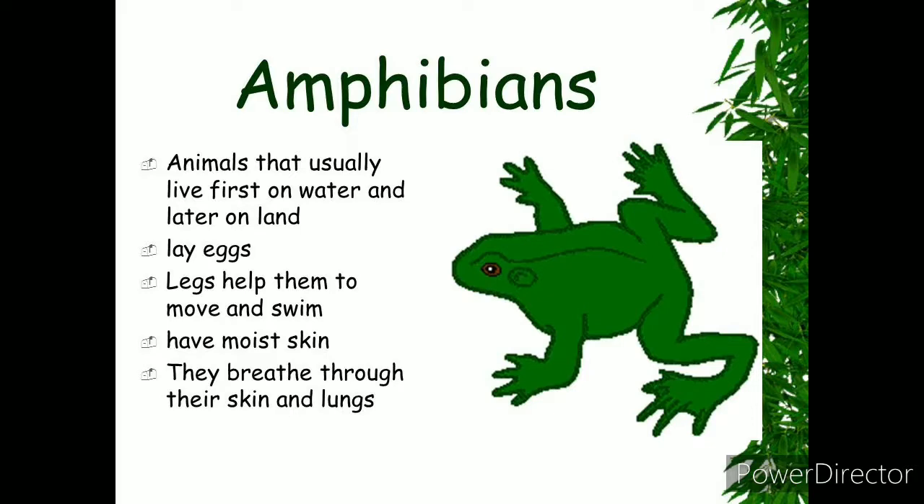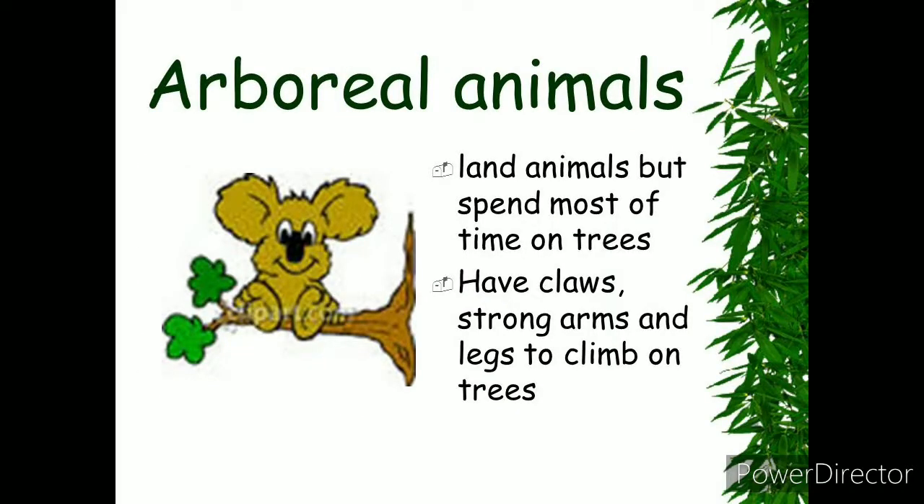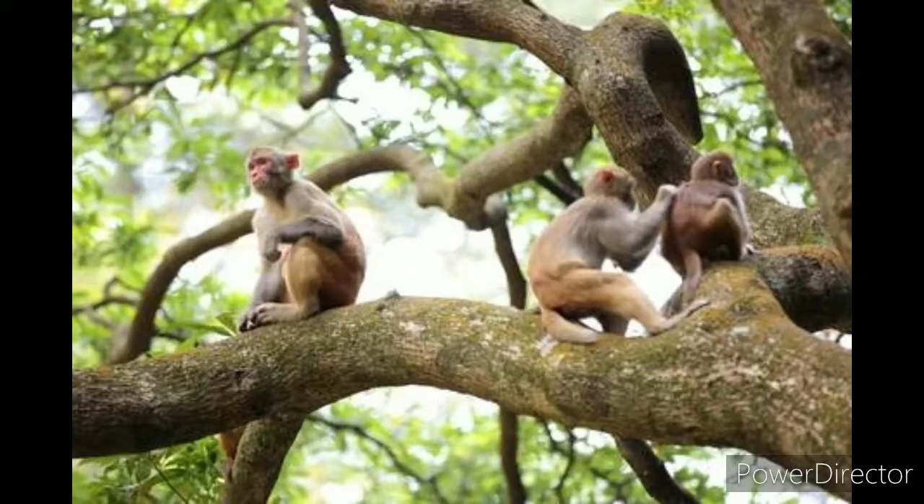Okay, children. The next animals, arboreal animals. These are animals that live on trees most of the time. For example, monkeys, tree lizards, orangutans. These animals show the following adaptations. Monkeys are the most common example of arboreal animals. They use their strong arms and legs to climb trees. Some monkeys, such as spider monkeys, have a very long tail. Orangutans spend a greater part of their life on trees. They also have very long arms.